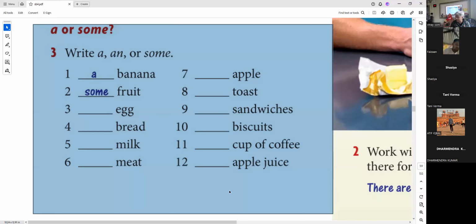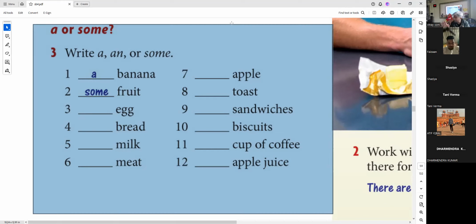Rice. Rice is also material. You can't count rice. You can count the grains, 10 grains of rice, 20 grains of rice. Okay? Grains, you understand? Each one is called a grain of rice. One piece. So you can count the grains, 1 grain, 2 grains, 3 grains. Rice is a material. You can't count rice.